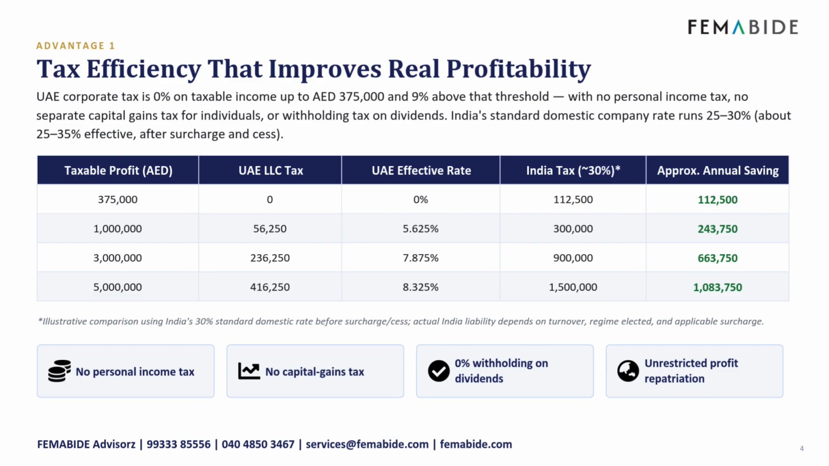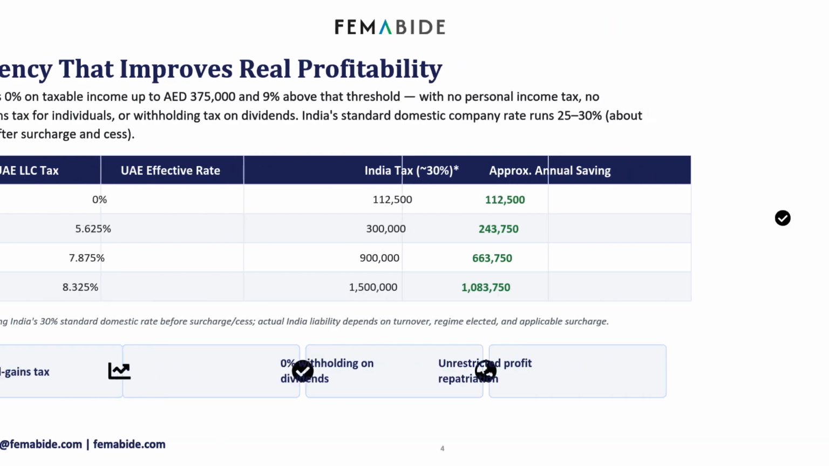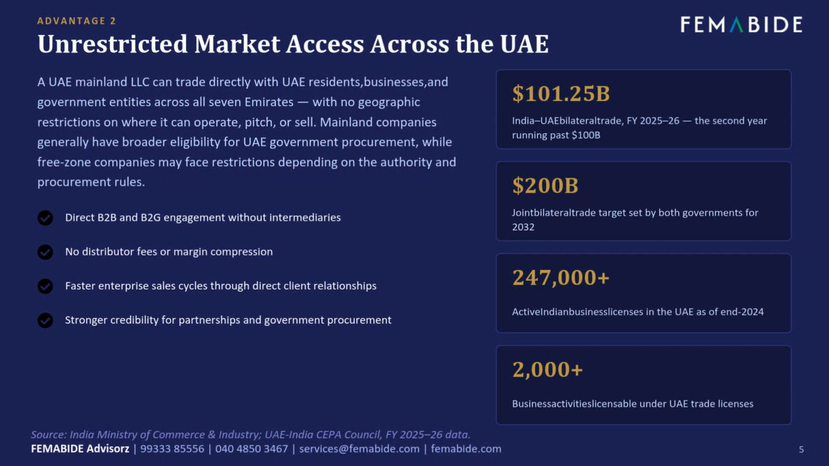On AED 1 million profit, UAE taxes AED 56,250. India's equivalent is AED 300,000. Annual saving AED 2,43,750. On AED 5 million, saving exceeds AED 1 million. On top of that, 0 personal income tax, 0 capital gains tax, 0 withholding on dividends, and unrestricted profit repatriation to India.